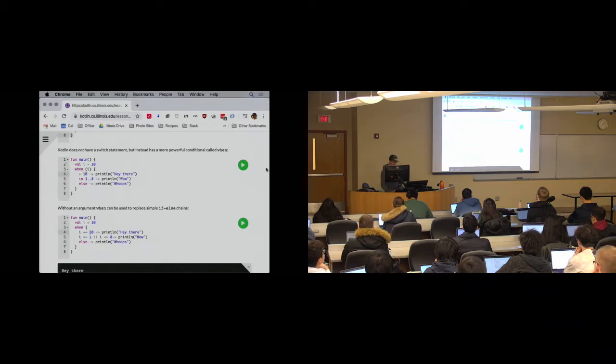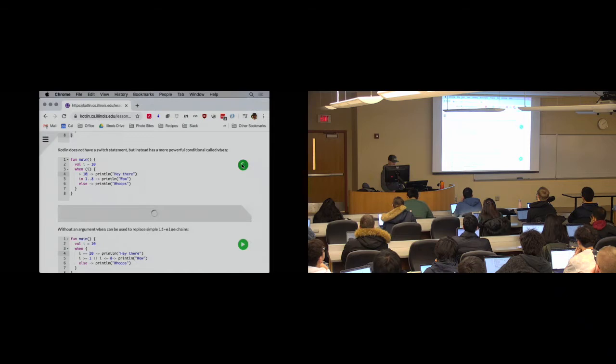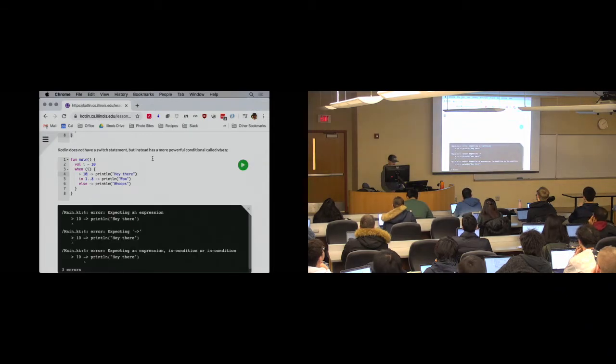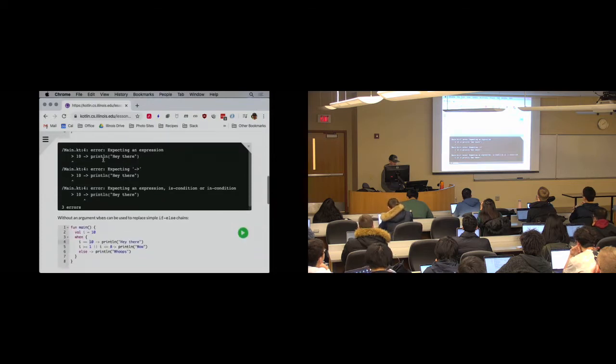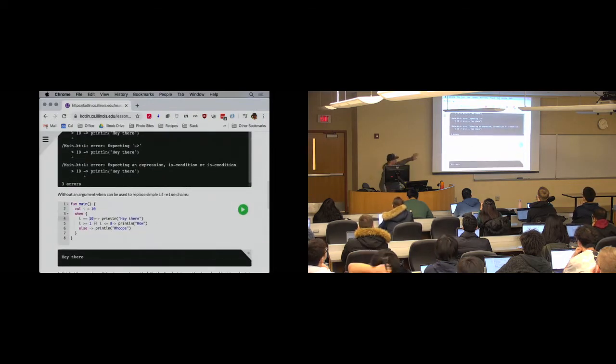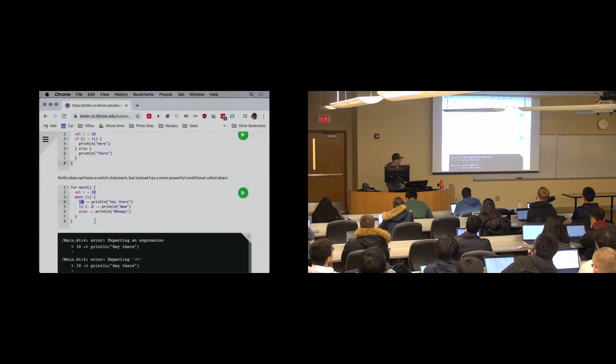This doesn't work. This is going to blow up. If you do it this way, you can. This gives you the ability to do equality and range testing.